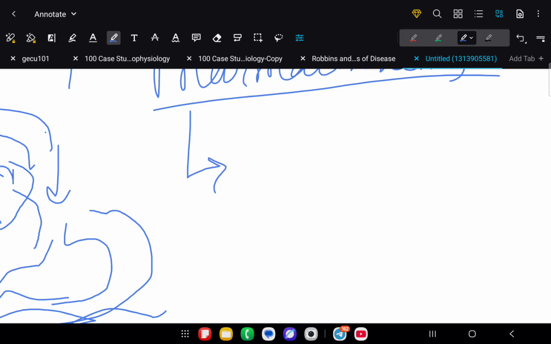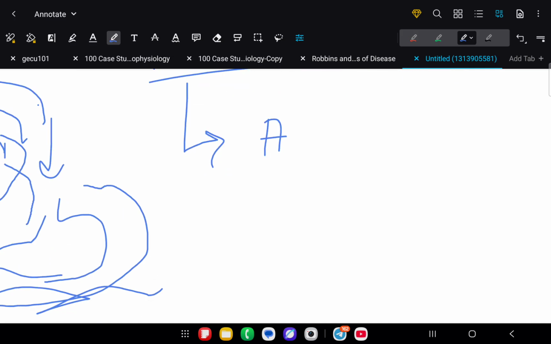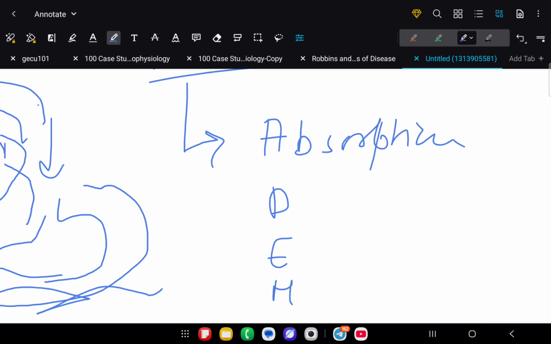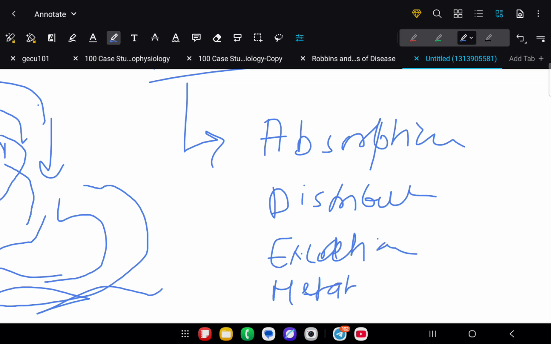Pharmacokinetics falls under four headings. Those are A, D, E, and M. What is A? Absorption. What is D? Distribution. What is E? Excretion. What is M? Metabolism.